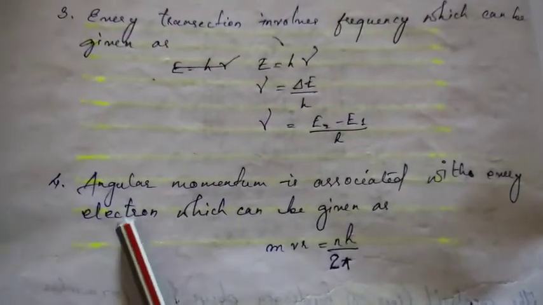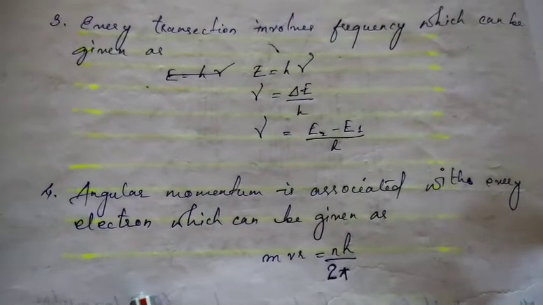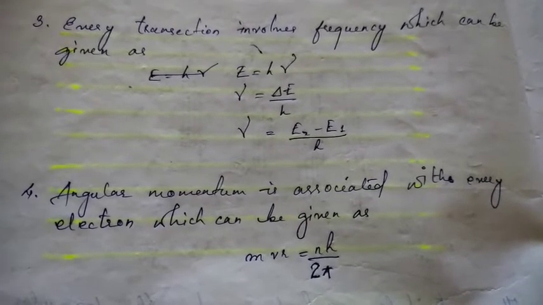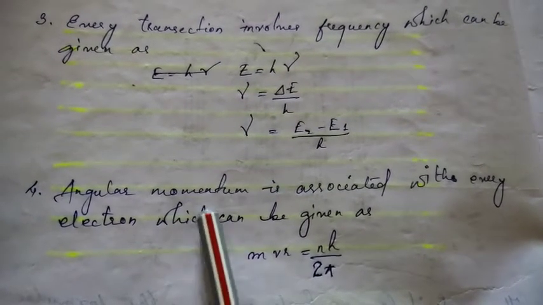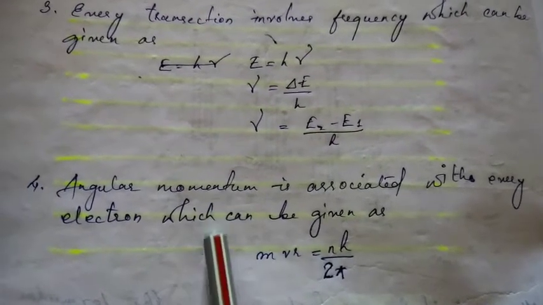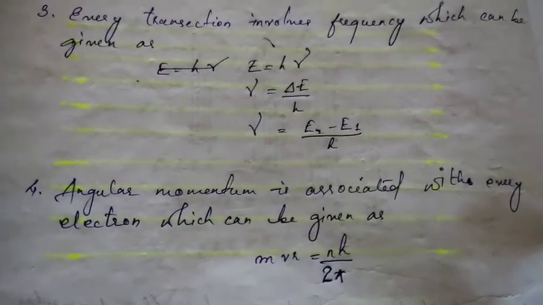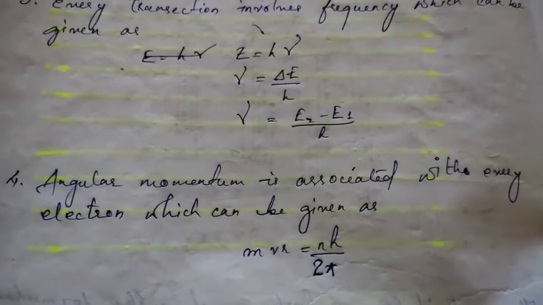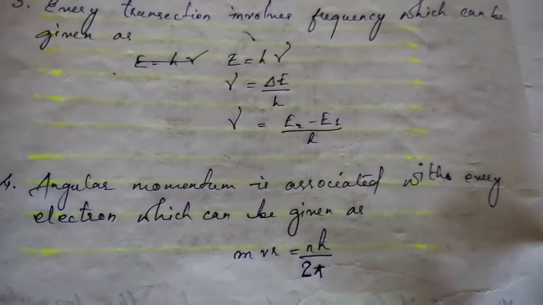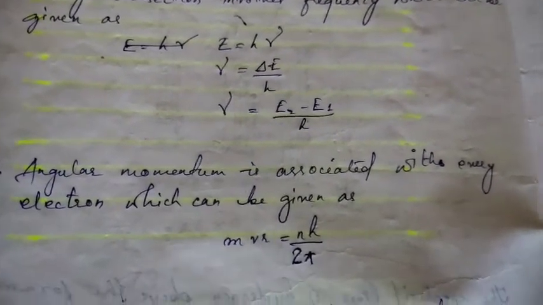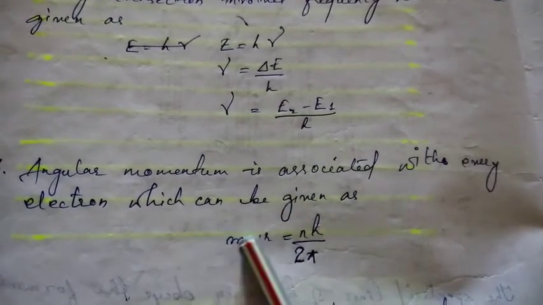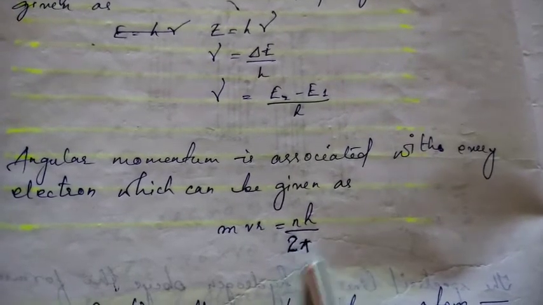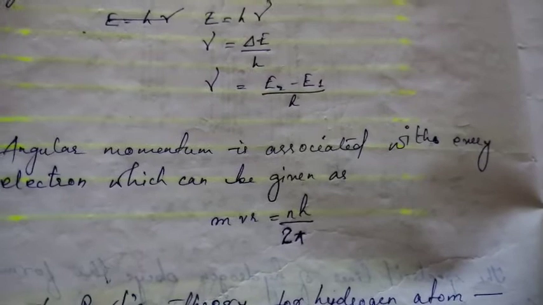Angular momentum. The term means that when a body is rotating, it will have some amount of kinetic energy, right? And that energy is related to the angular momentum. So the momentum of a rotating body around an axis is termed the angular momentum. In physics, it is well defined. You have already studied it. So angular momentum is associated with the energy of the electron, which can be given as mvr equal to nh by 2 pi. So n is the number of the state.